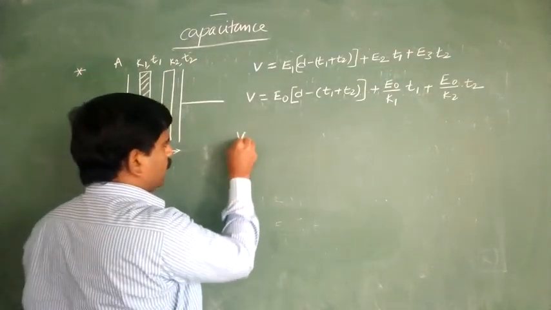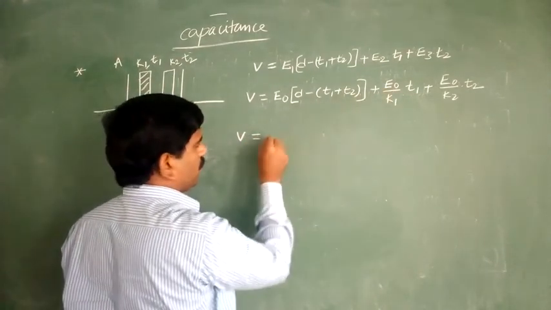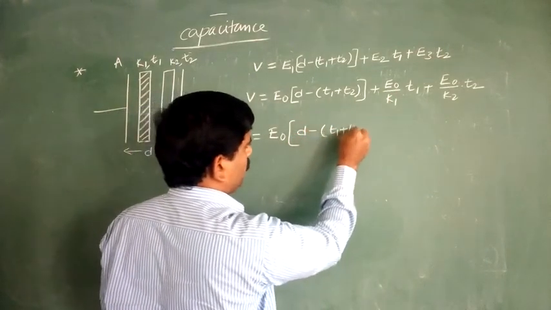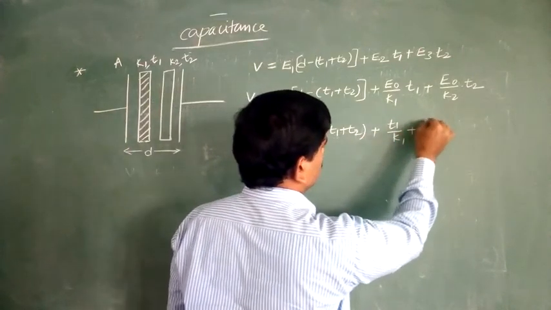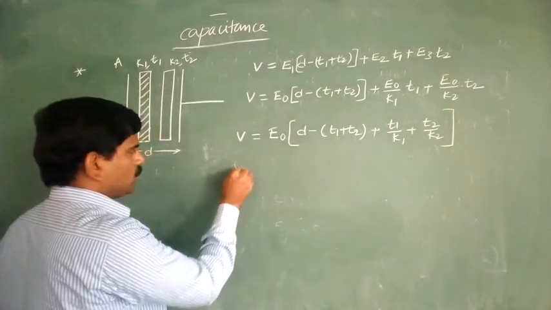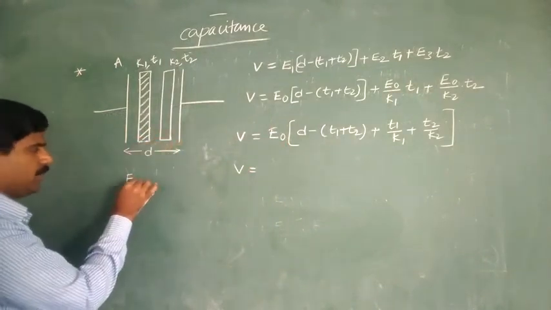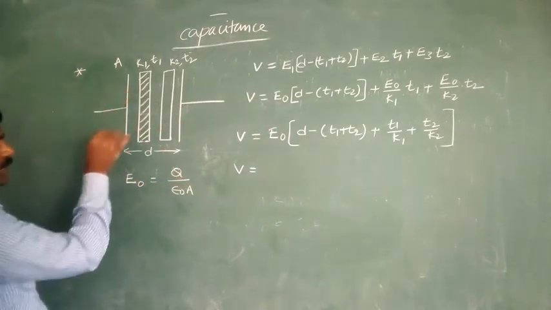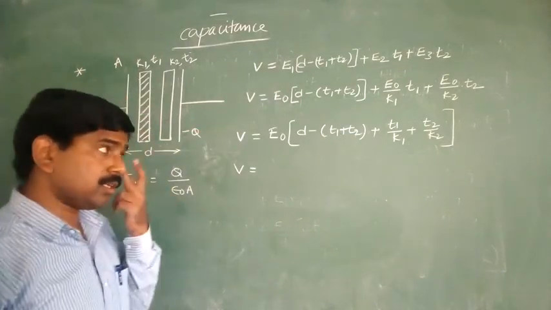So here the electric potential difference V is equal to E naught, which is common, whole into D minus (T1 plus T2) plus T1 by K1 plus T2 by K2. Here E naught is equal to how much? Already in the previous one also we derived that: E naught is equal to Q by epsilon naught A. Here A is the area of the plate, and Q is the charge on the capacitor.